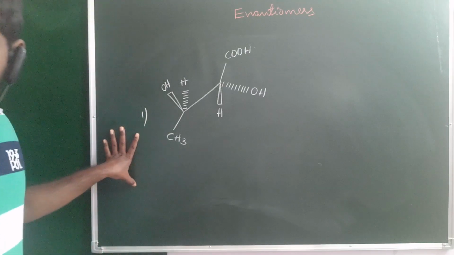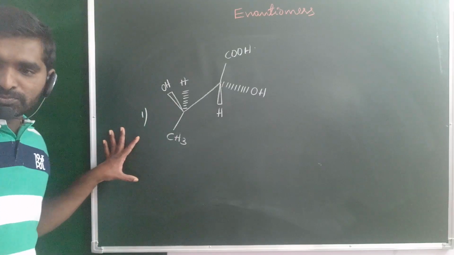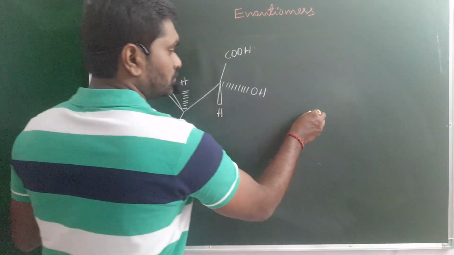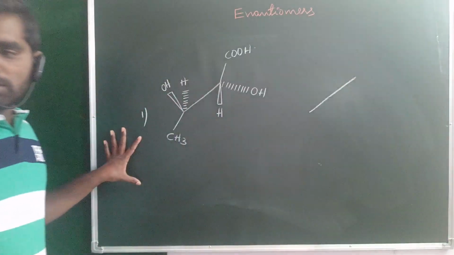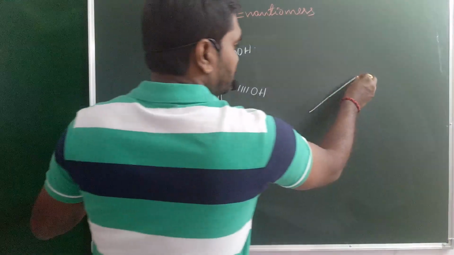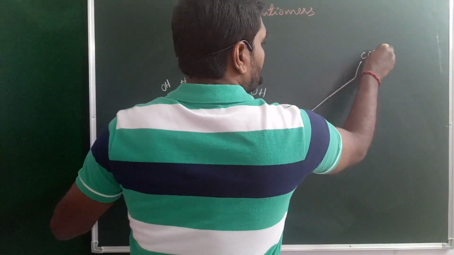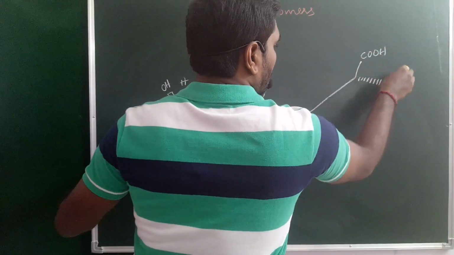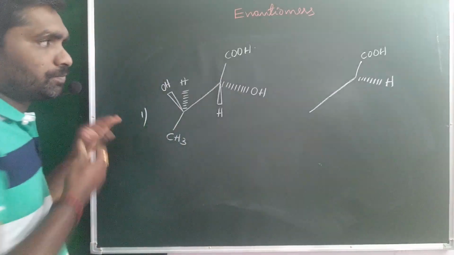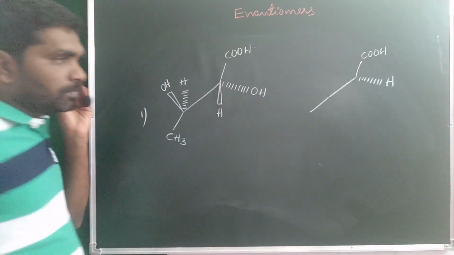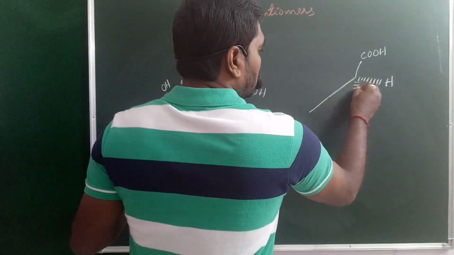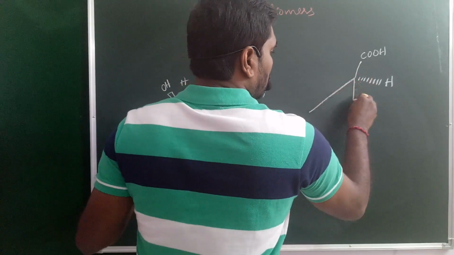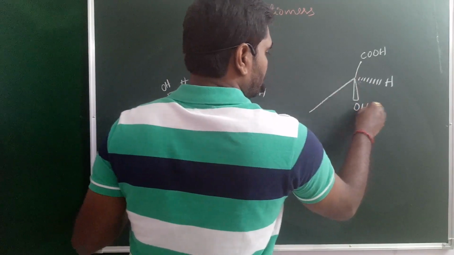And next, compound number 2. So compound number 2 may be like this: COOH, H, and OH.